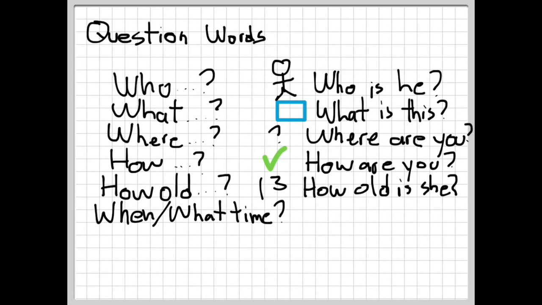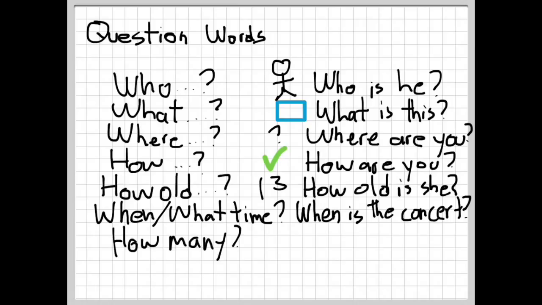When or what time? We use these two different question words to ask about the time. For example, when is the concert? How many?